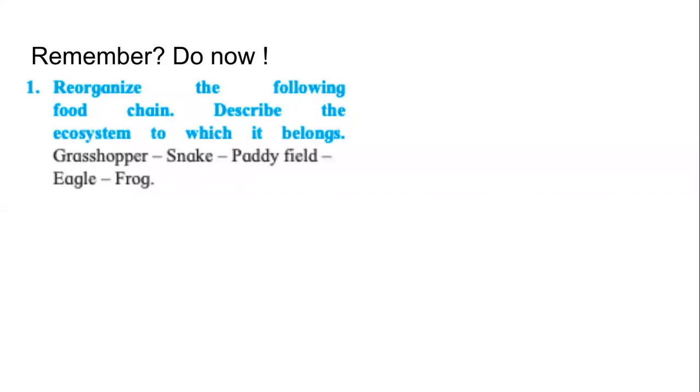So instead of describing it now, just tell me the name of the ecosystem where this food chain will exist. So two things I have asked you to do: rearrange the components and make a food chain out of it, and then try to name the ecosystem. 2 minutes should be enough for this.